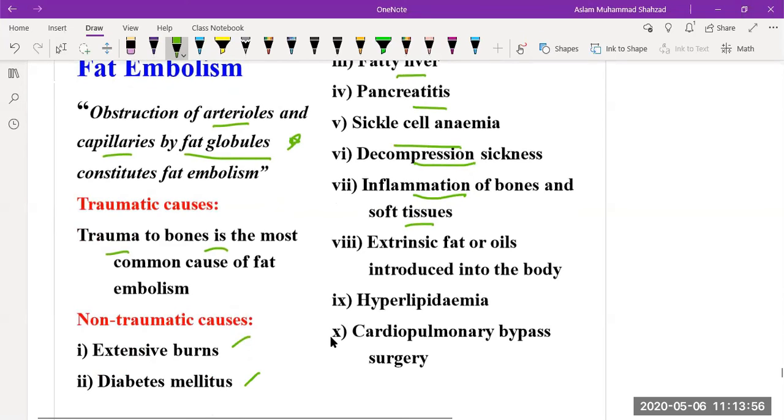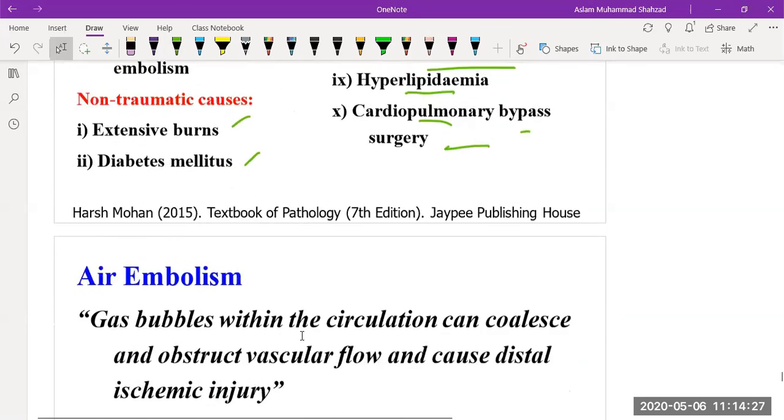Extrinsic fat can also be introduced, like when some women try to enhance their buttocks and inject extrinsic fat or oil into the body. Then hyperlipidemia and cardiopulmonary bypass surgery are all examples of fat embolisms. We will discuss them in detail in systemic diseases later on.